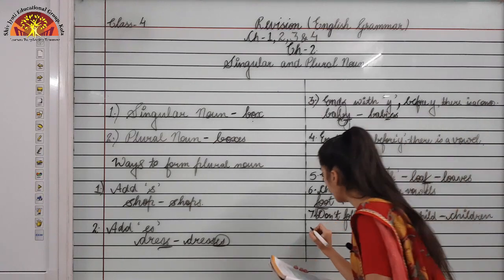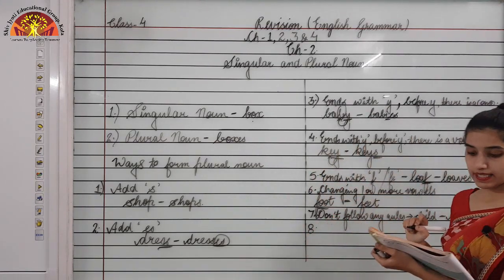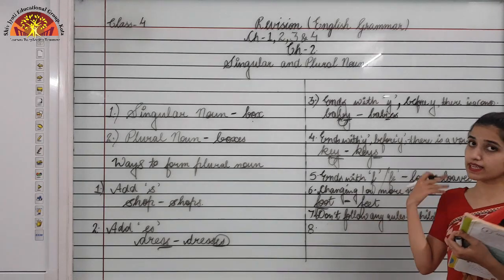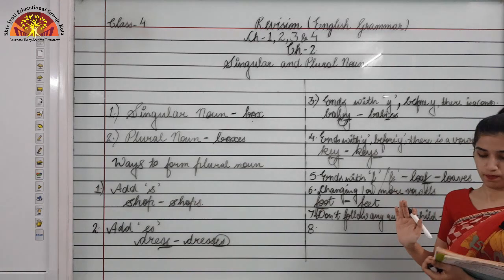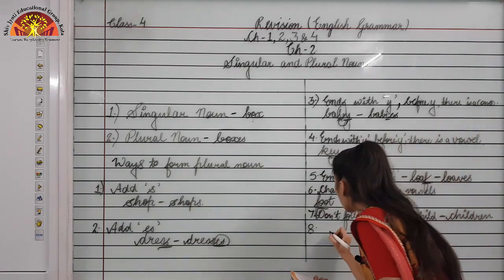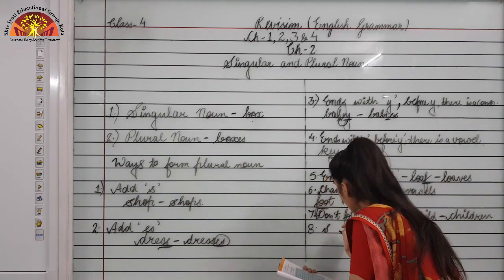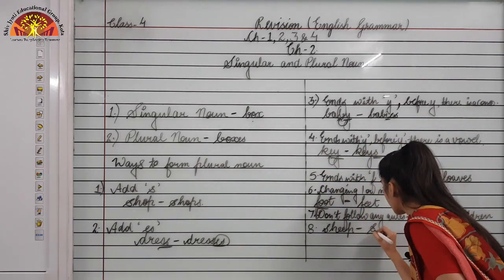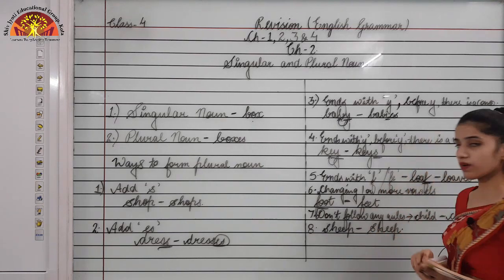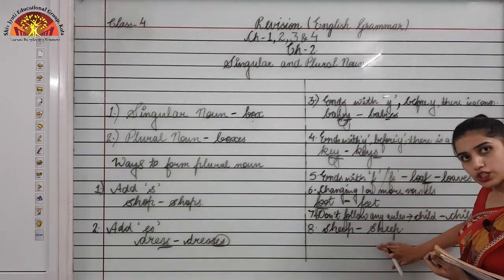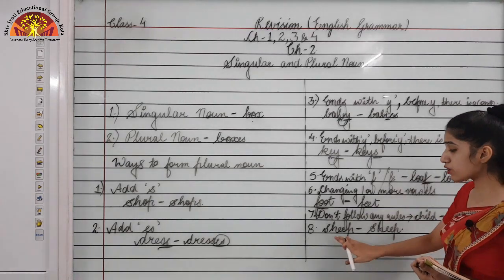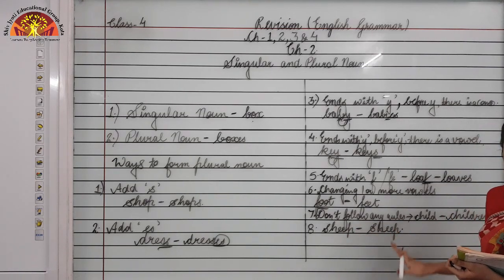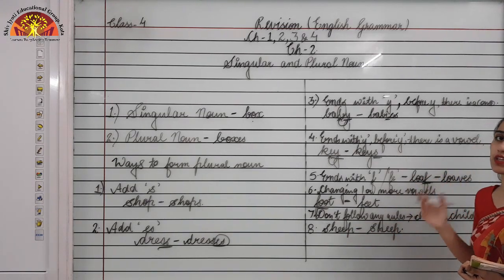Now moving to the eighth one, that is some singular nouns do not change in their plural forms. Now there are some nouns that do not change their plural form, right? Like the plural noun of sheep would be sheep only. I am writing the example, that is sheep. I will not make it sheeps, because it will remain the same. They do not change into plural forms.